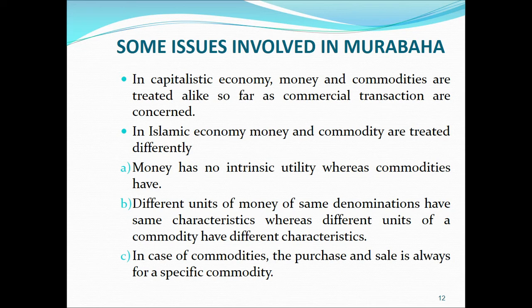As long as it is a legal currency note, you have no issue with accepting any unit of it. So these are the three differences because of which in the Islamic economy, money is not treated as a commodity.